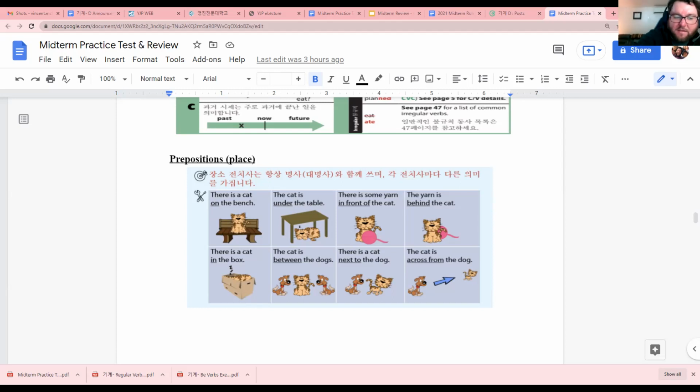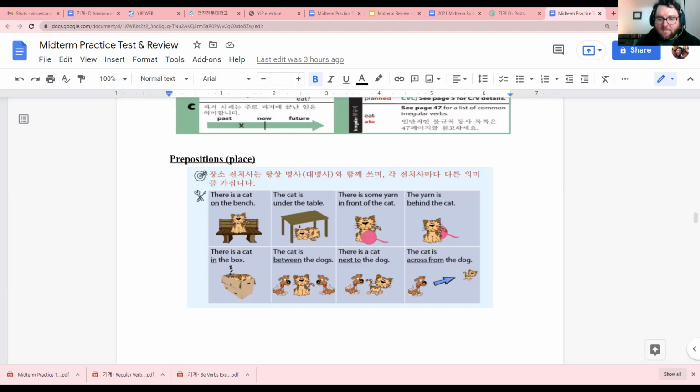So you can say, like, where is the book? It is next to the bag. Okay, on your test. Okay, so we can just do like that.